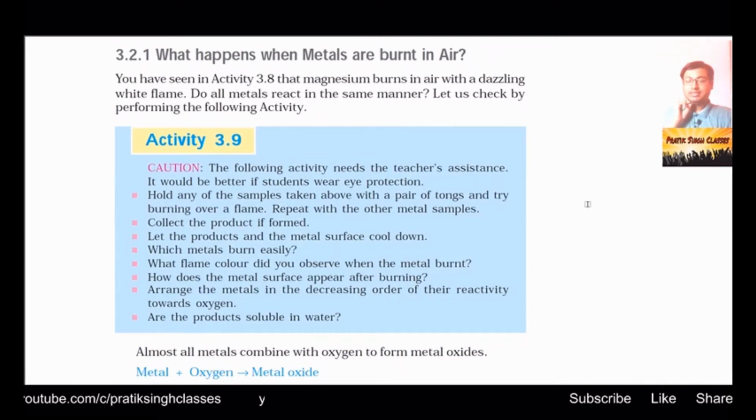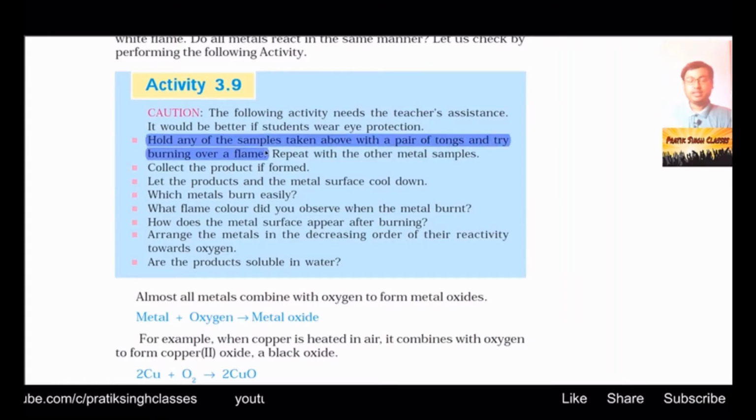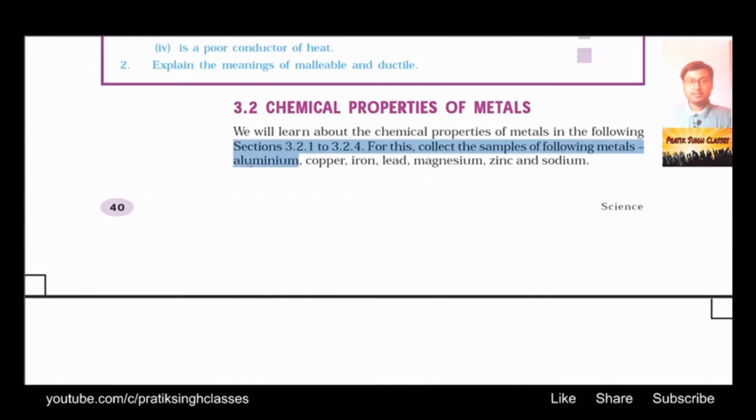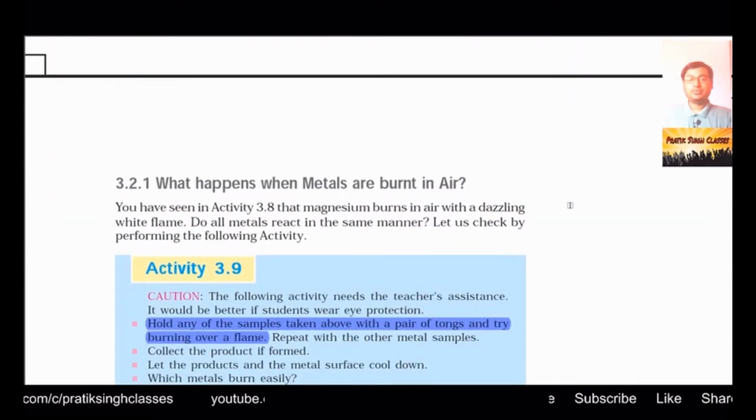Before doing this activity, there must be a teacher available in the chemistry lab, because some of the things here are going to be very dangerous. Hold any of the samples taken above with a pair of tongs and try to burn it over a flame. Just hold a small strip or a small bar of aluminium or iron or copper, whatever elements are given at the beginning of this section. But while holding this, always keep these things away from your face and hand.